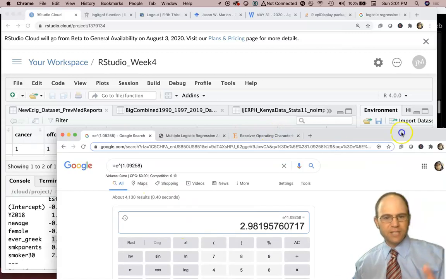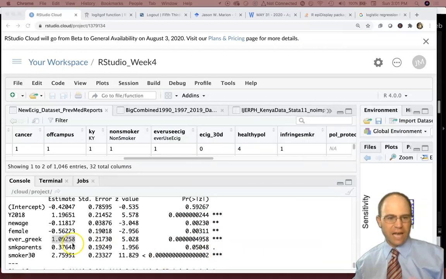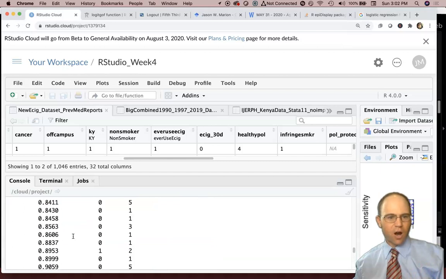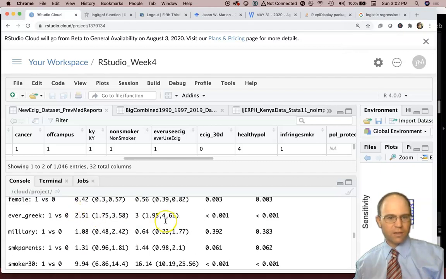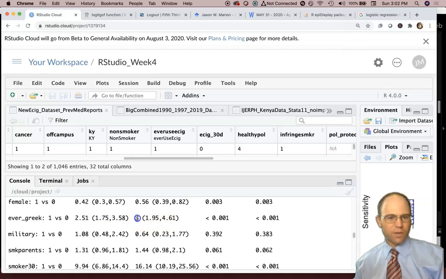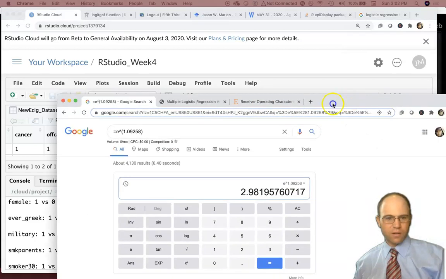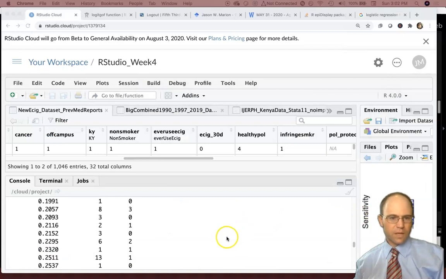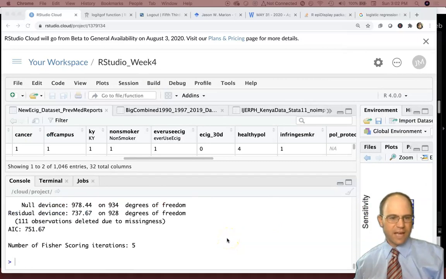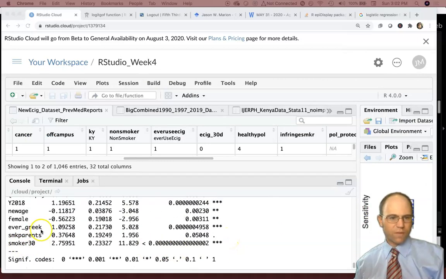So the exponentiated beta, the exponentiated coefficient here, is our odds ratio. So Greek, it's right there. It's 3.0 according to this because it rounded 2.98 to 3.0.